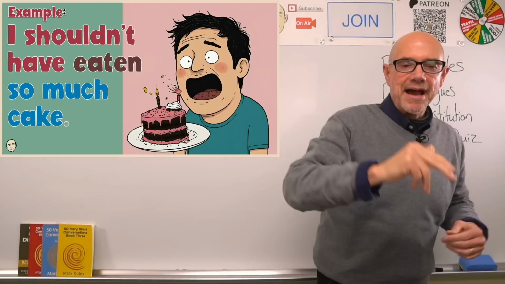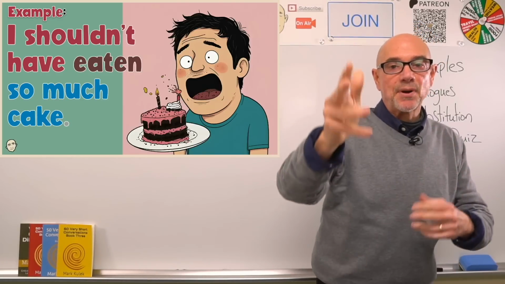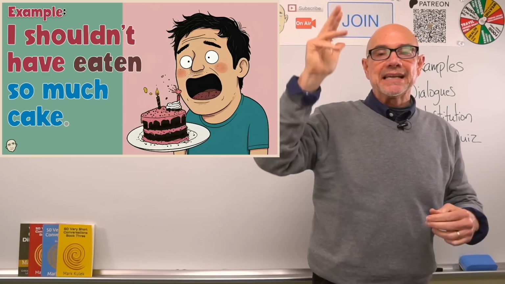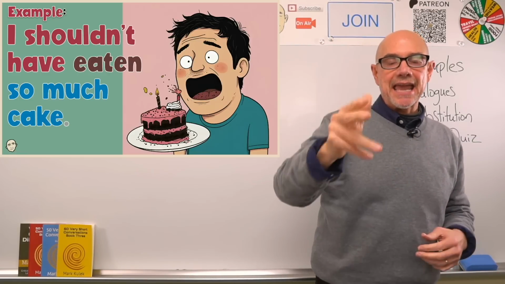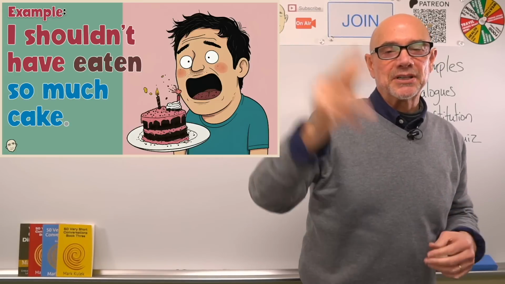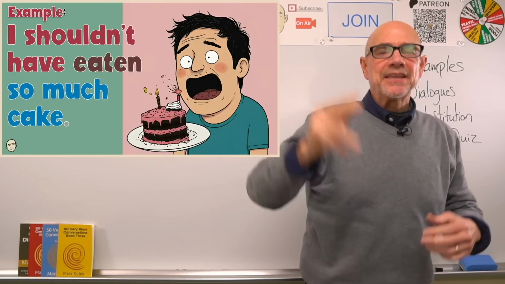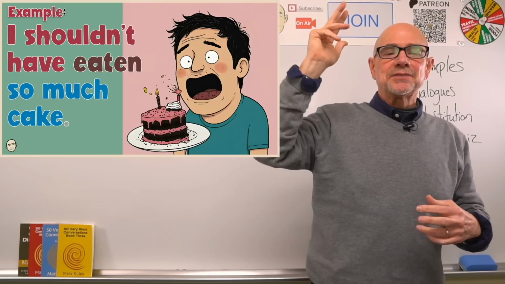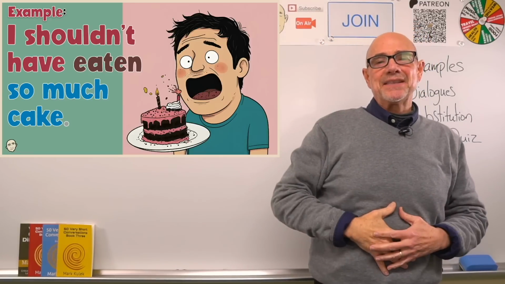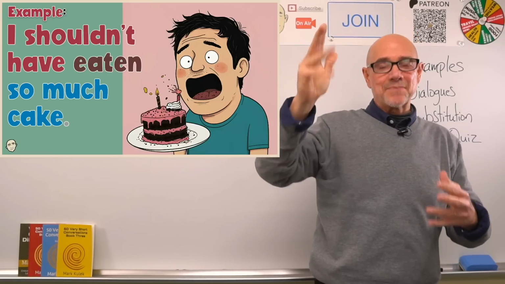And our pattern, I shouldn't have plus past participle, eaten, right? That's an irregular verb in the past. Ate, eaten, plus more information, so much cake. I shouldn't have eaten so much cake. It's a regret, right? This person is regretting eating so much cake because maybe they have a stomach ache, so they shouldn't have eaten so much cake.